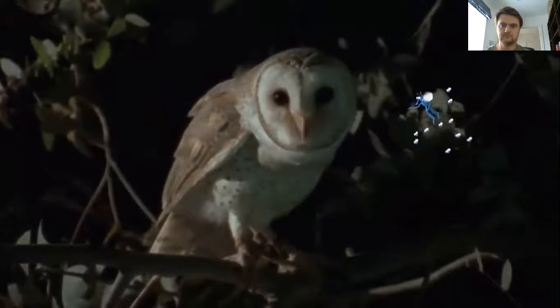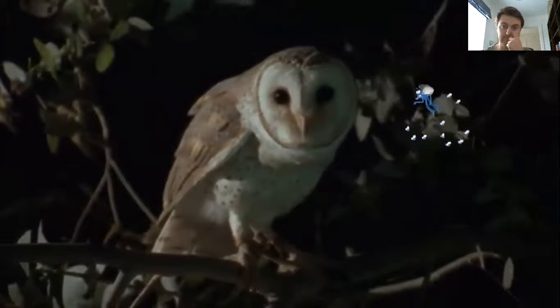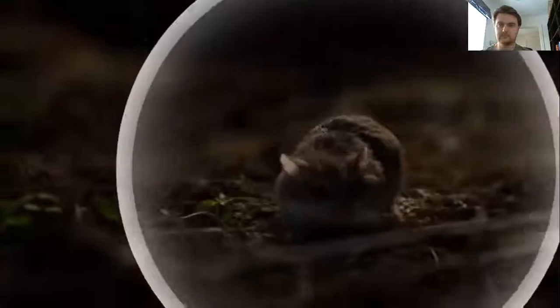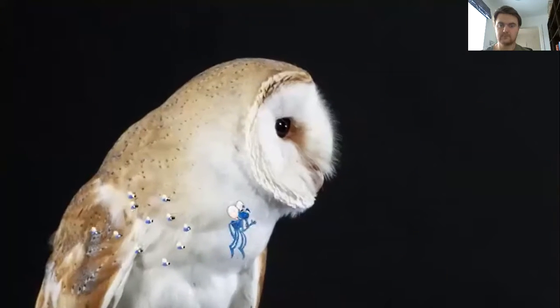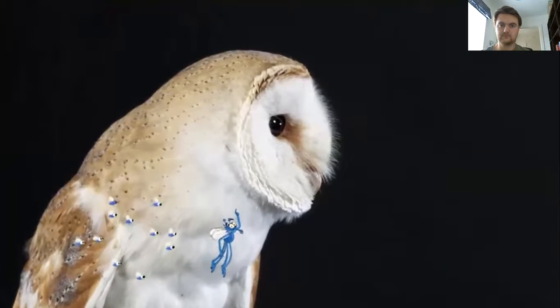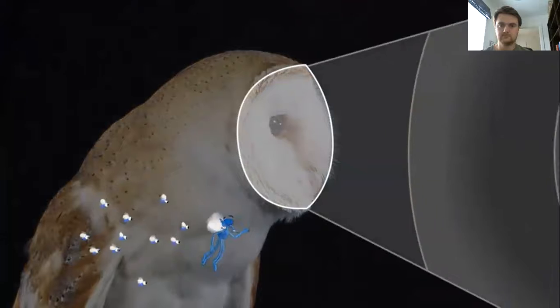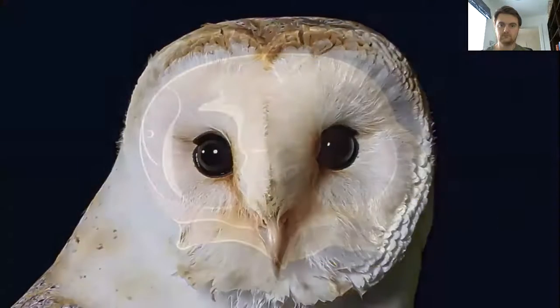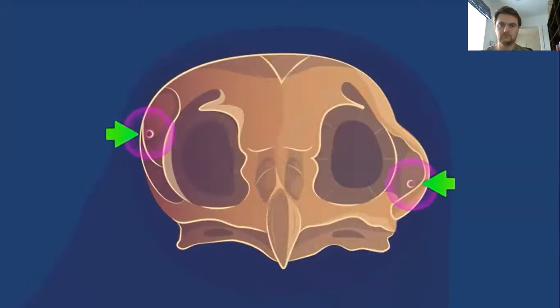The barn owl, another great listener. This bird of prey hunts at night and uses its super sensitive hearing to find food, like mice. The feathers on the edge of its face are arranged in a sort of disc shape. This helps focus sound, a bit like the shape of a human ear does. One of the barn owl's ears is also positioned slightly higher than the other. This helps the owl pinpoint the height and the direction of where sounds are coming from. Very useful for hunting small prey when you're flying high above.